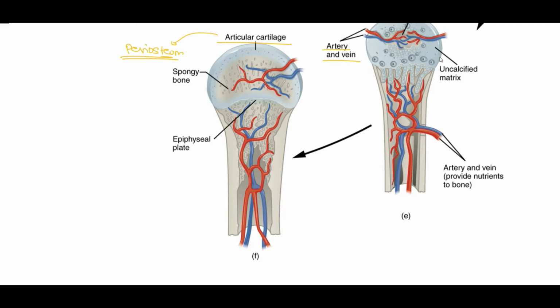And the spongy bone is present on the inner side of the epiphyseal region of the bone, and also the most important structure which marks the growth and development of the bone was the epiphyseal plate. So here we have the presence of the epiphyseal plate, which marks the growth and development of the bone.